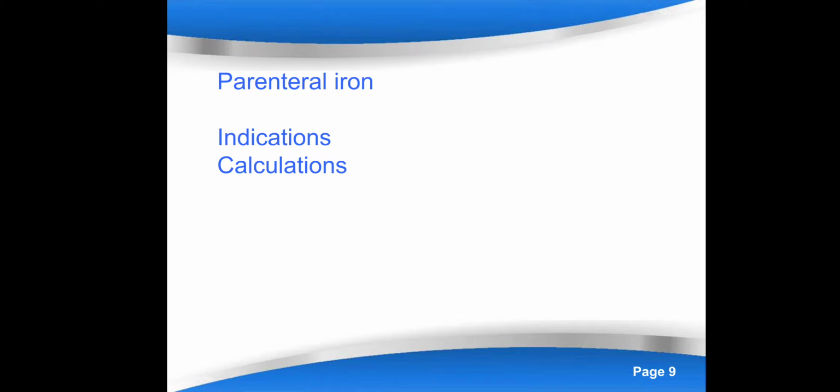So for oral preparations, 2 to 3 months of treatment will cover Hb as well as store. And for parenteral iron preparations, the answer of the formula we have discussed, 4.4 into weight into deficit, will cover replenishment also, right? So if you give that much dose, it will be sufficient to cover storage also.